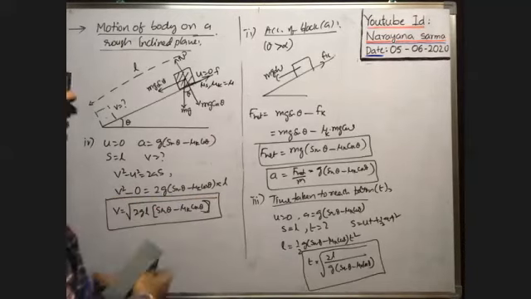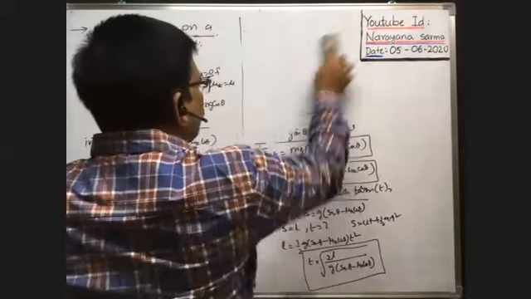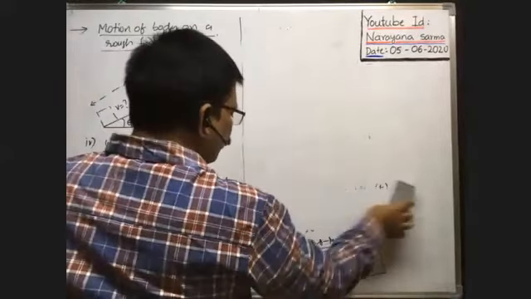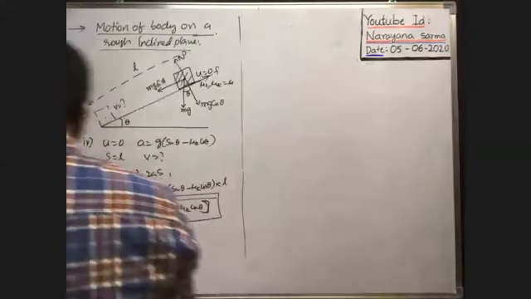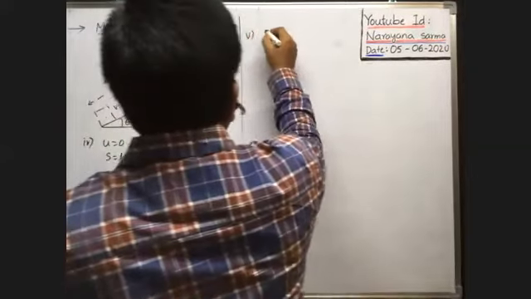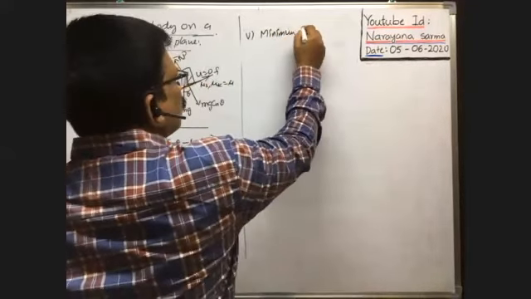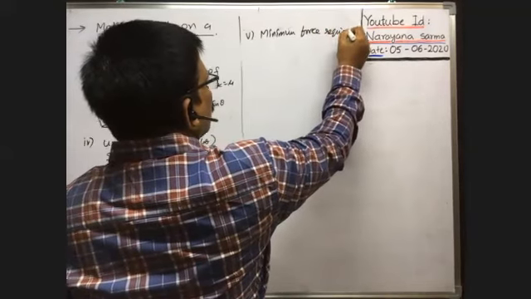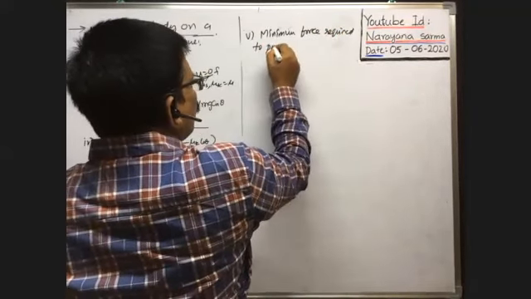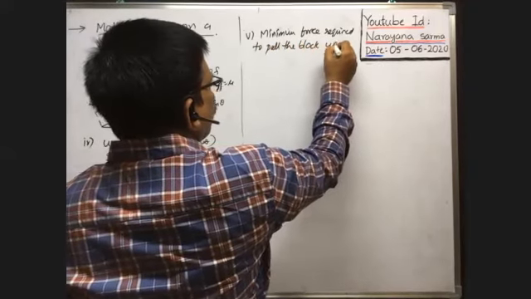Now, in this case, what is the minimum force needed to pull the block up the inclined plane? Fifth one: minimum force required to pull the block up the inclined plane.